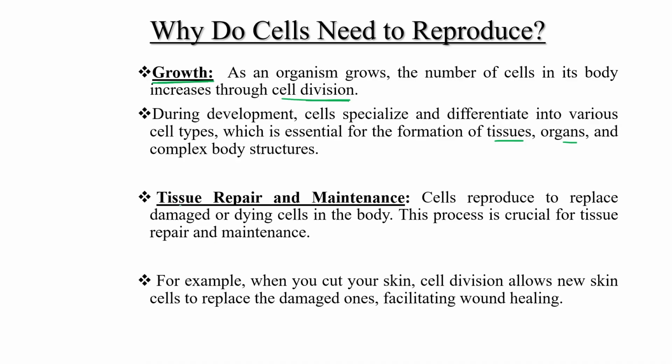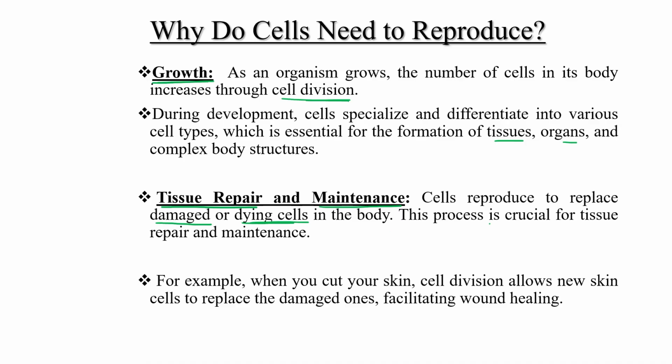Okay, second is tissue repair and maintenance. Cells reproduce to replace damaged or dying cells present in our body, because every cell has its own lifespan. So that particular aging cell or damaged cell has to be replaced. At that time we need a new cell with which we can replace the dying cell.